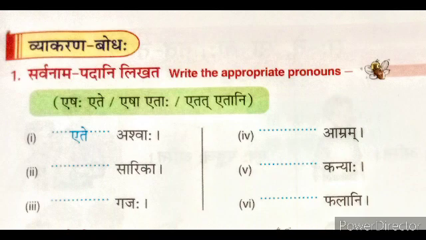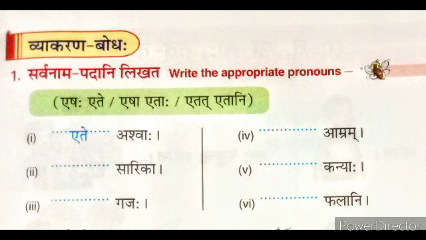First, ete ashvaha. Now listen. We first find out the form of the noun. Like here, ashvaha is masculine plural. So we write the masculine plural form of etat, that means ete.